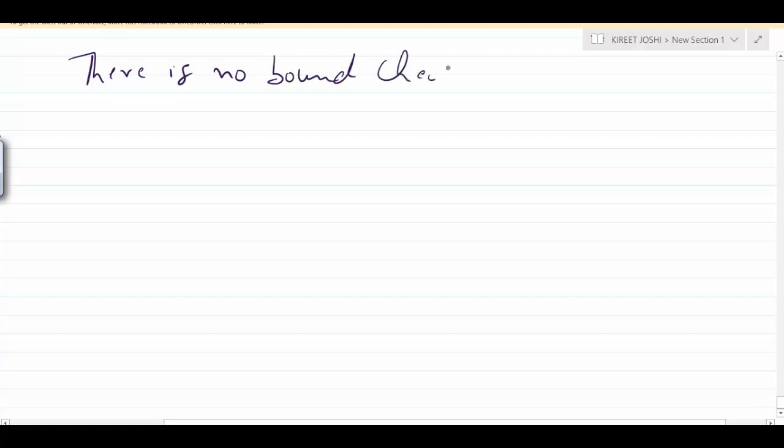Also, one thing you have to keep in mind is that C++ does not do bound checking. In C++ there is no bound checking. So if you try to access a variable that is not in the range of an array, your program will return some unexpected results.